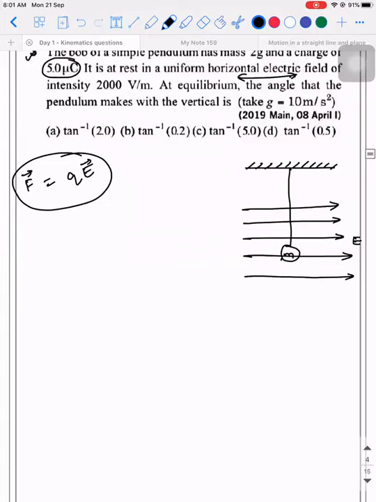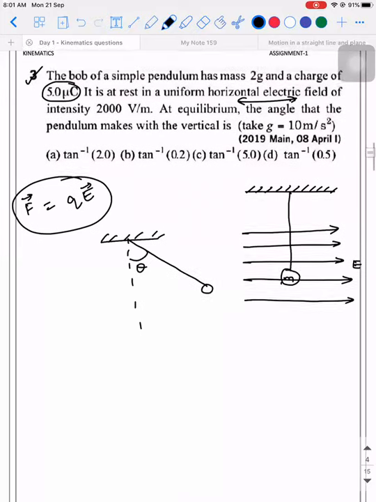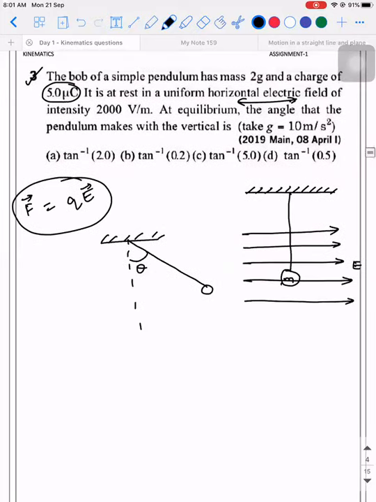So according to the scenario that I have considered, the object should stop like this, right? So at this instant, it is making an angle theta with the vertical, and it is at equilibrium, as they have given: at equilibrium, the angle that the pendulum makes with the vertical. So what are all the forces it is experiencing? One is gravitational force, and horizontally it is experiencing the electrostatic force, and along the string it is experiencing tension. Correct?